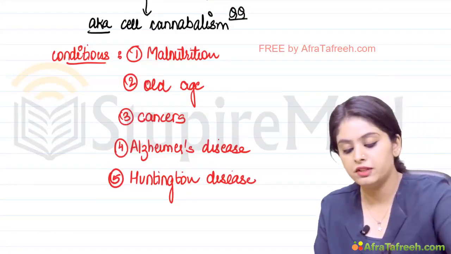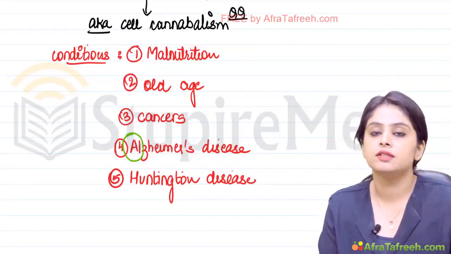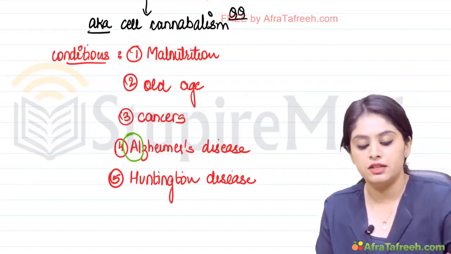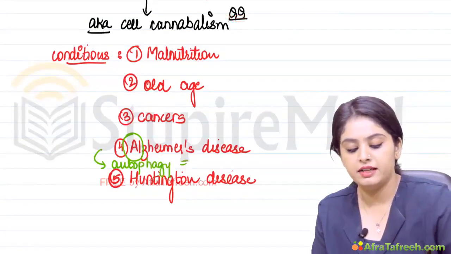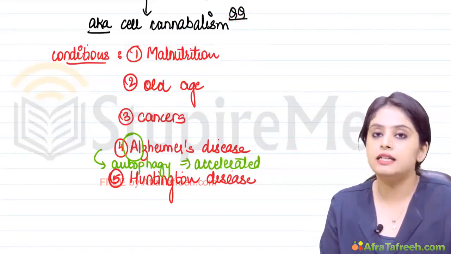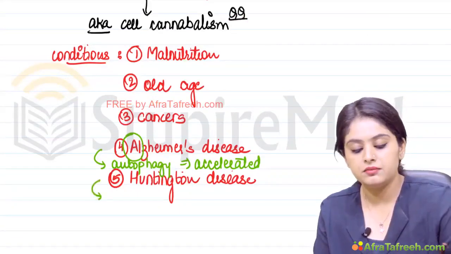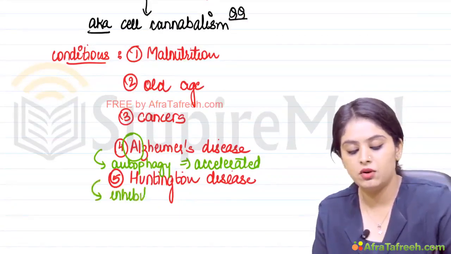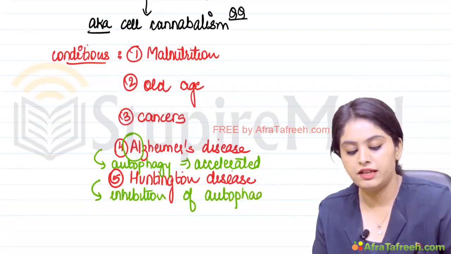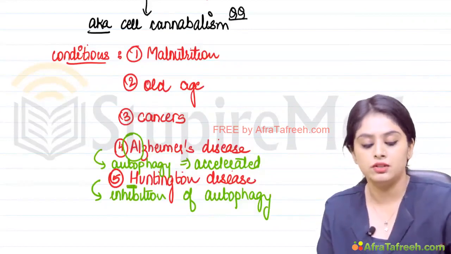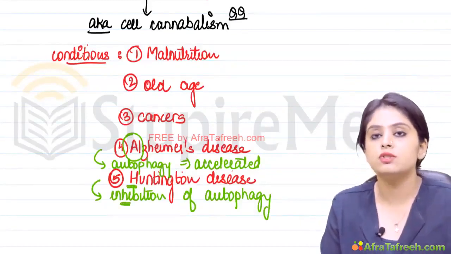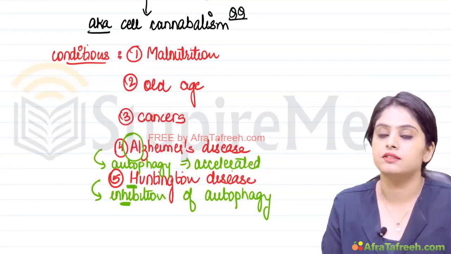But what you need to know further is that A for Alzheimer's, A for acceleration. In Alzheimer's disease, autophagy is accelerated. There will be more of autophagy. Whereas in Huntington, there is inhibition of autophagy. So A for Alzheimer's, A for acceleration. Huntington disease has H, inhibition has H. So inhibition of autophagy will be seen in Huntington's disease.